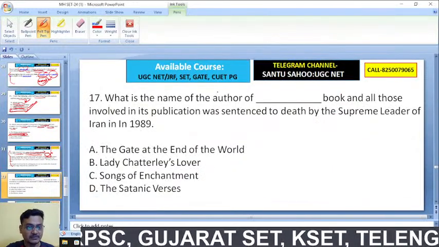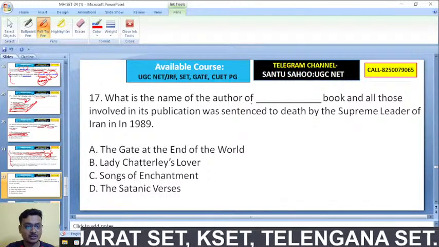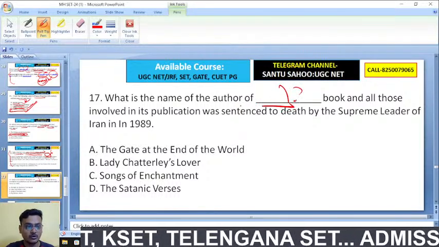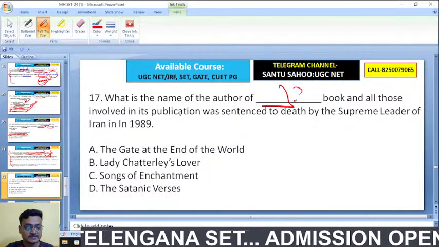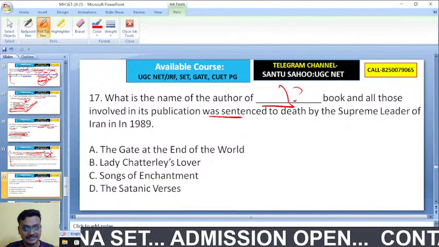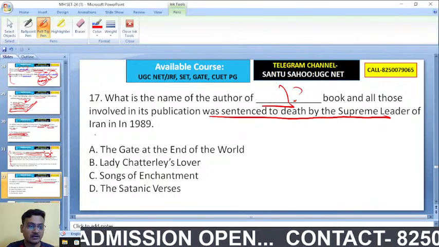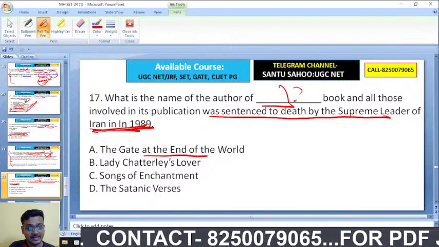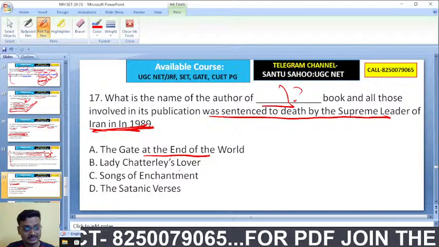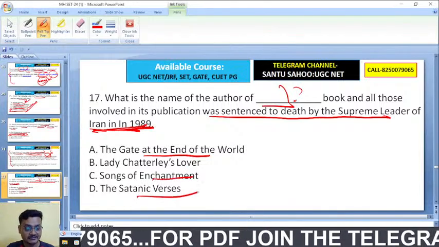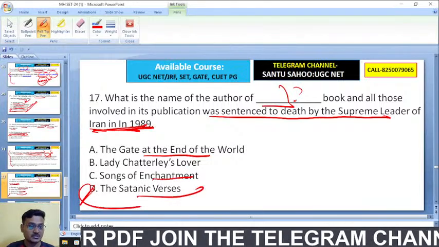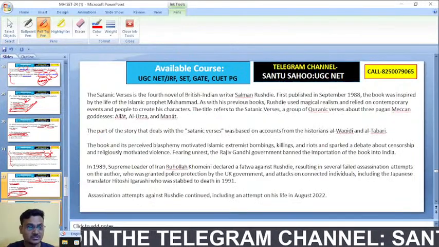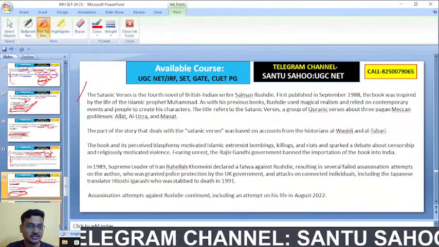What was the name of the author of this book, and all those involved in its publication were sentenced to death by the Supreme Leader of Iran in 1989? The Gate at the End of the World, Lady Chatterley's Lover, Song of Enchantment, Satanic Verses. It is Satanic Verses. Satanic Verses by Salman Rushdie is the fourth novel